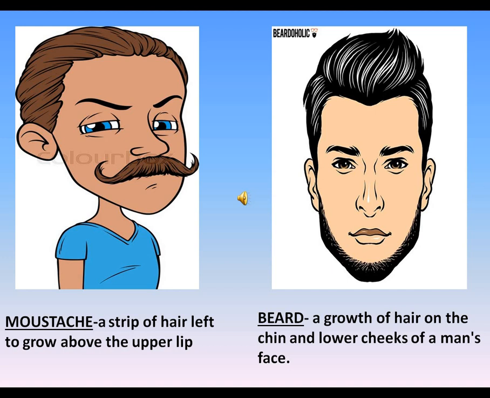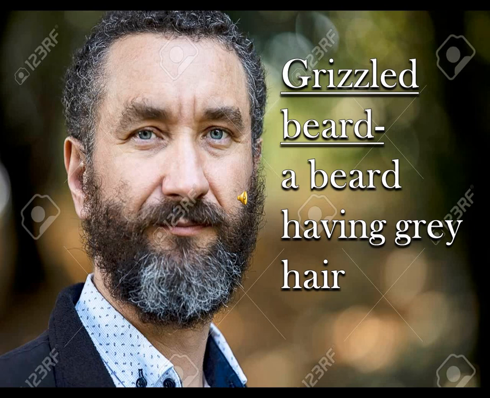It is a growth of hair on the chin and lower cheeks of a man's face. In the picture also you can see this person has growth of hair on his chin and on the lower part of his face. Yes, so this is what a beard is. So you must have seen people who only have a mustache and some people who only have a beard. But there are also some people who have both the things together. This is what a grizzled beard looks like.